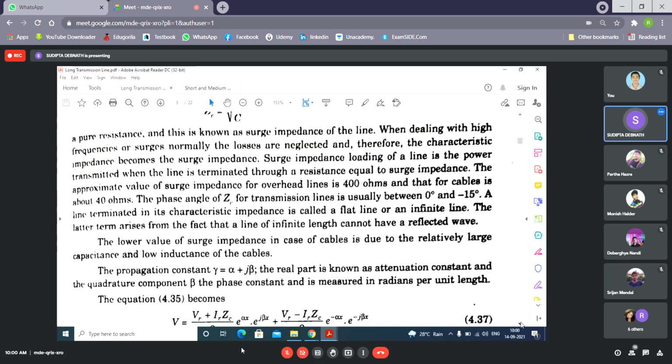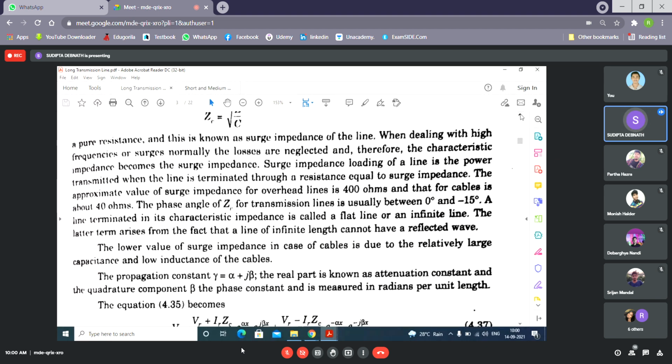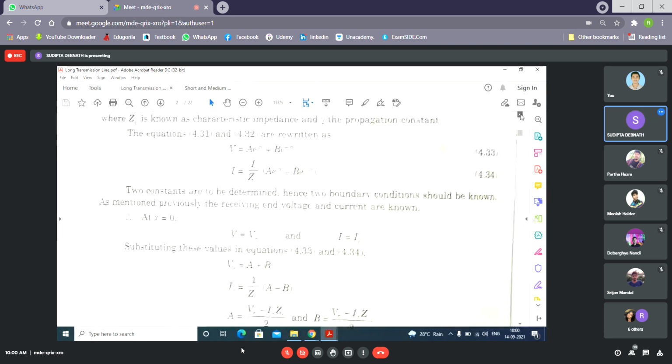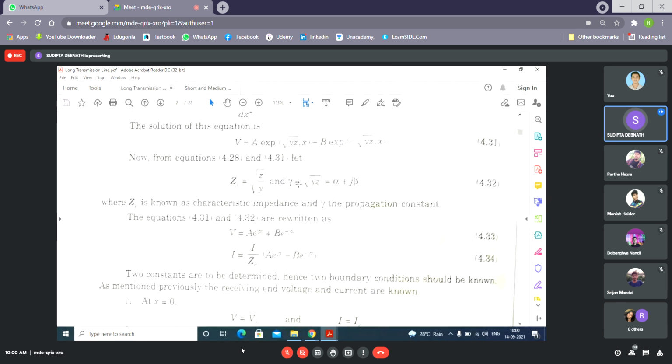Now, what about gamma? Gamma, I told you, is the propagation constant. Now, why is gamma a complex quantity? Because gamma equals root over YZ, isn't it? So, even if we neglect G, Y will be j omega C. What will Z be? Z will be R plus jXL. So this is a complex term. Even if we neglect R, say we completely consider a lossless line, what will Y be? Y will be j omega C. What will Z be? It will be j omega L.